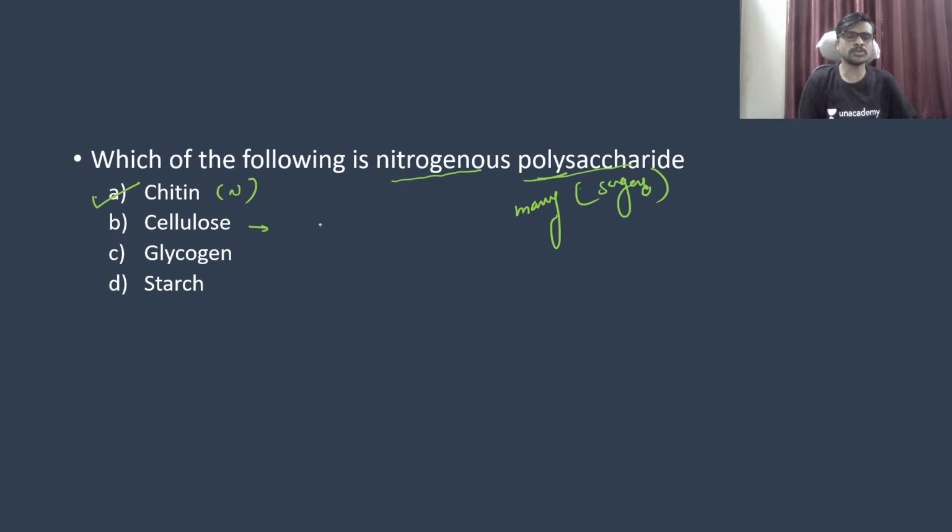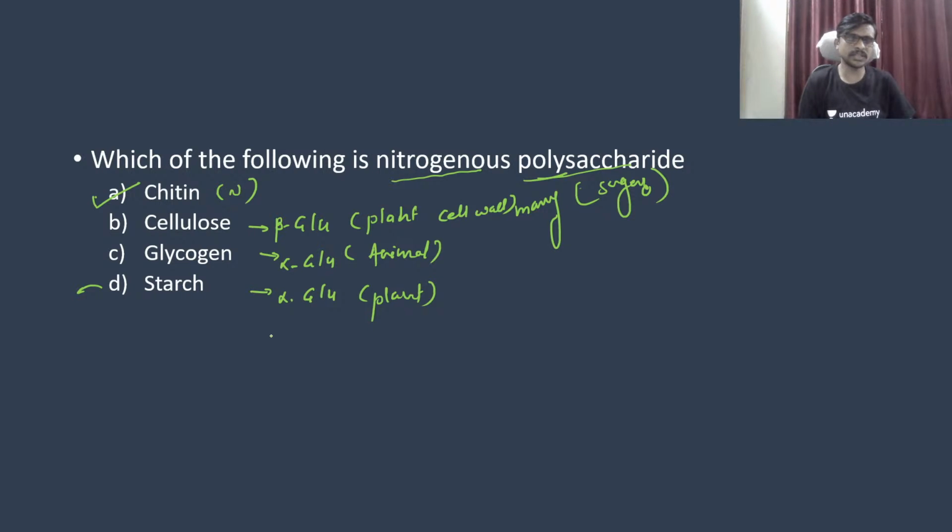Okay, cellulose is made up of glucose. Glycogen is made up of glucose. Starch is made up of glucose. Starch is present in the plant. Glycogen is the storage material in the animal. And cellulose is present in the plant cell wall. Okay, it is beta glucose, it is alpha glucose and the alpha glucose.